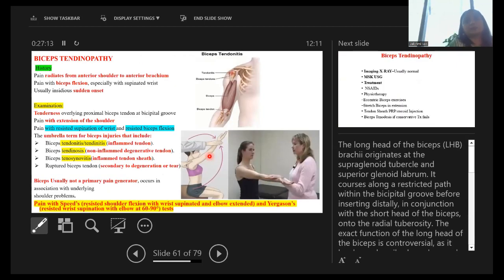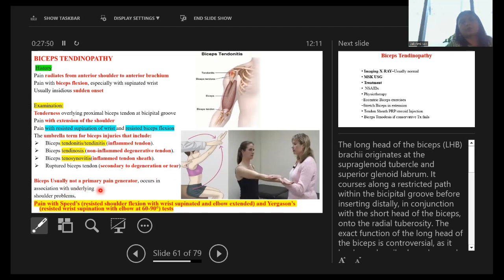Now, bicipital, bicep tendinopathy, where pain radiates from the anterior shoulder to the anterior brachium, pain with bicep flexion, especially with supinated wrist, usually insidious, sudden onset. Examination: tenderness overlying the proximal bicep tendon at the bicipital groove, pain with extension of the shoulder. The umbrella term for bicep injuries includes tendinitis, which means inflamed tendon, tendinosis, which means non-inflamed degenerative tendon, and tenosynovitis, which means inflamed tendon sheath, and ruptured bicep tendon secondary to degeneration or tear.